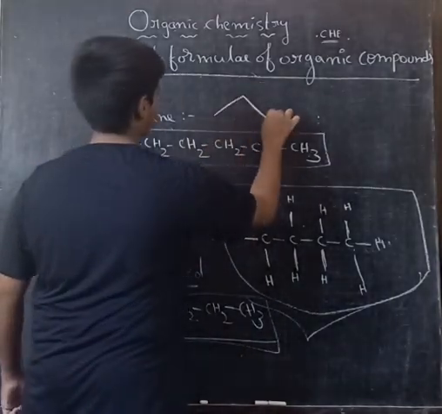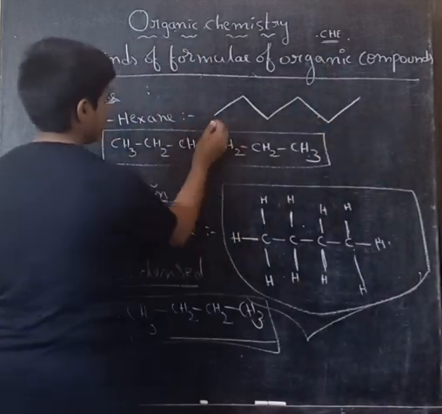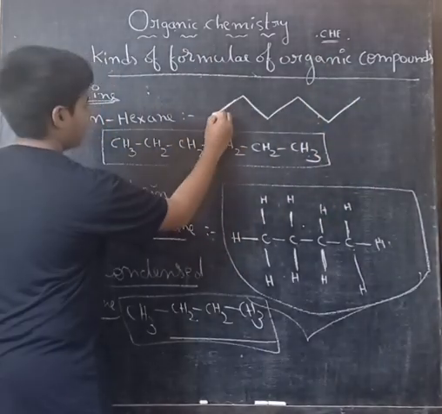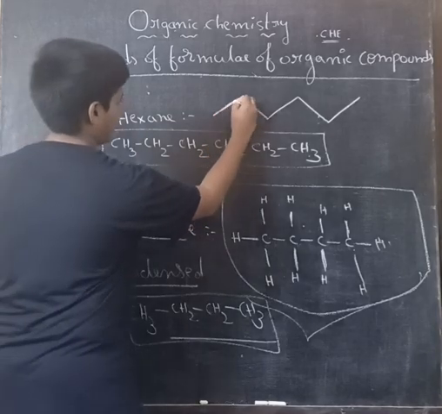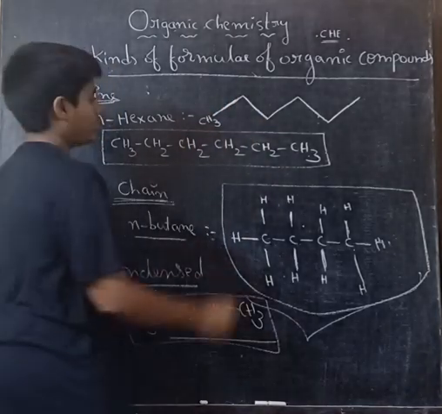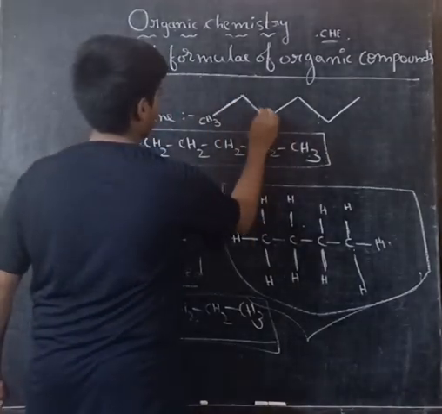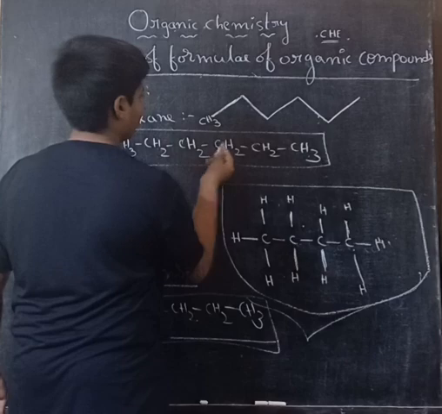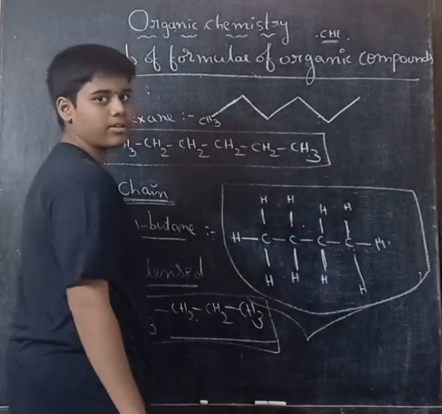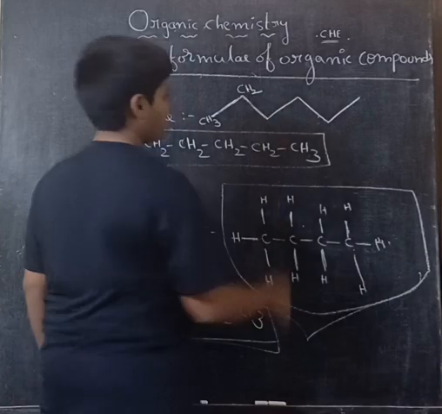1, 2, 3, 4, 5. Here the line which is not attached to any other is CH3. For this tip, one bond is there, so CH3. For the middle points, two bonds are there, which means CH2.